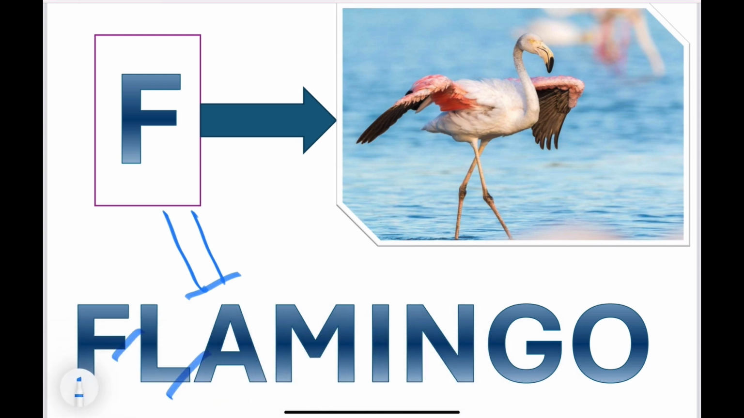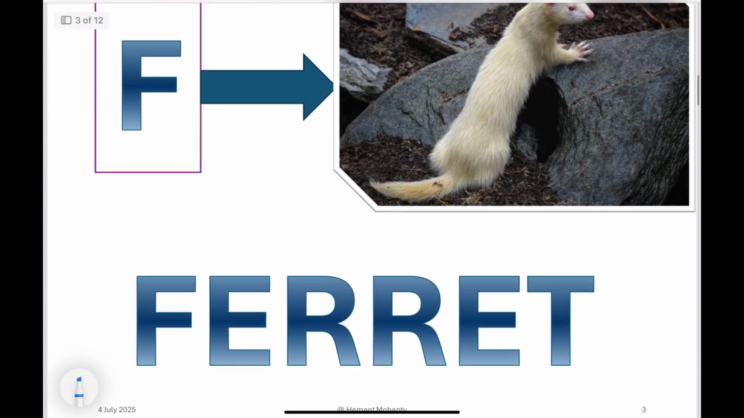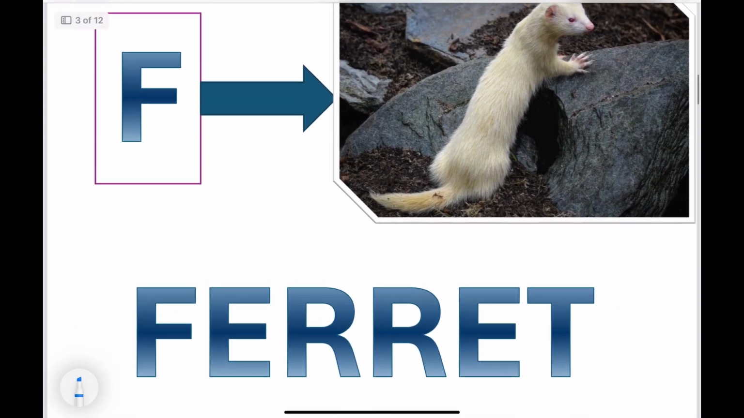F, L, A, M, I, N, G, O. Flamingo. It is a bird. F for flamingos. Next, F for ferret. F, E, R, R, E, T.